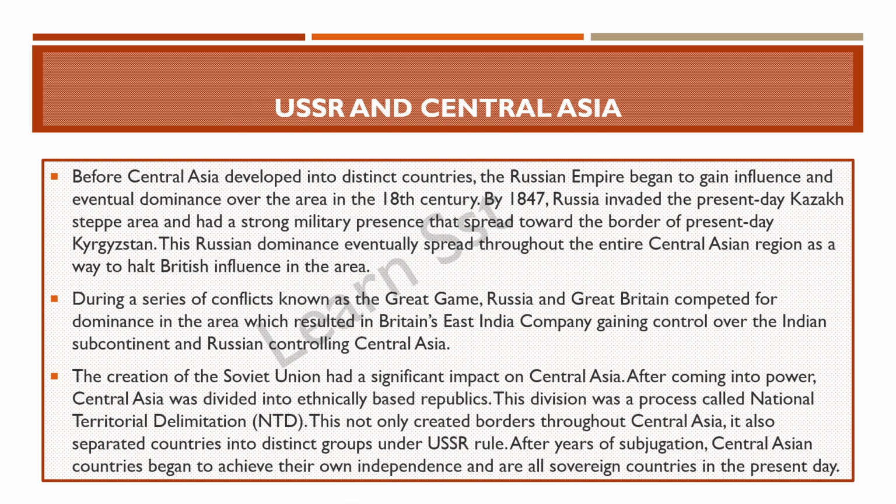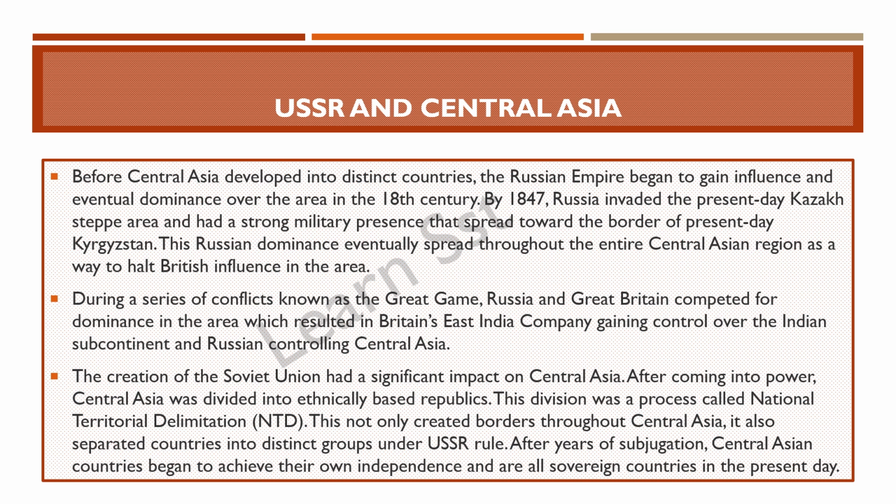Now let us see USSR and Central Asia. Before Central Asia developed into distinct countries, so they became five big countries after it got disbanded from USSR. The Russian Empire began to gain influence and eventual dominance over the region in the 18th century. By 1847, Russia invaded the present-day Kazakh steppe area and had a strong military presence that spread towards the border of the present-day Kyrgyzstan. So slowly and steadily, they started the expansion.